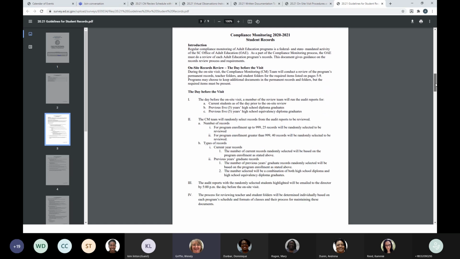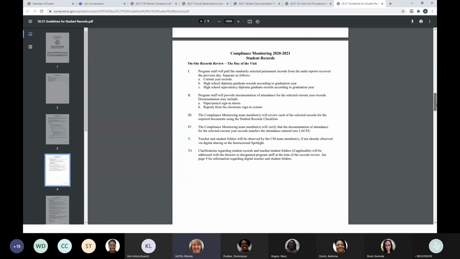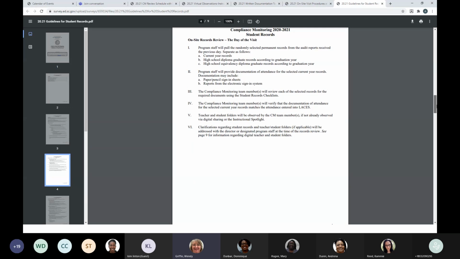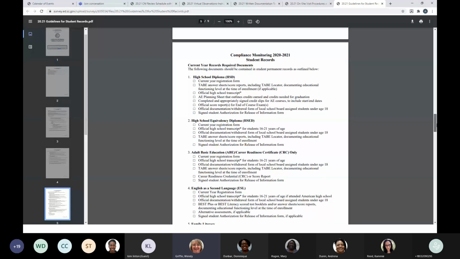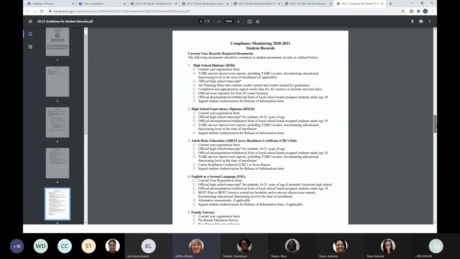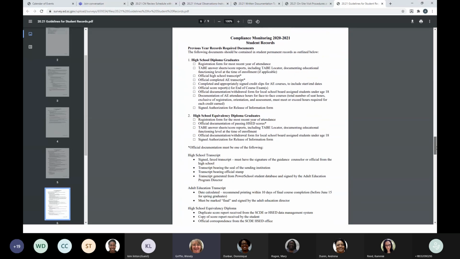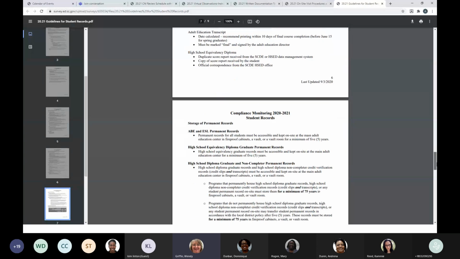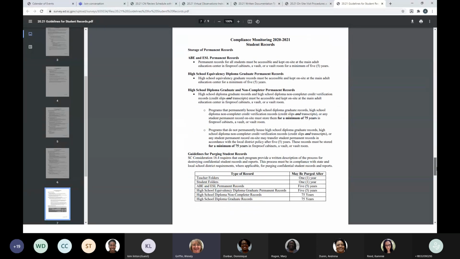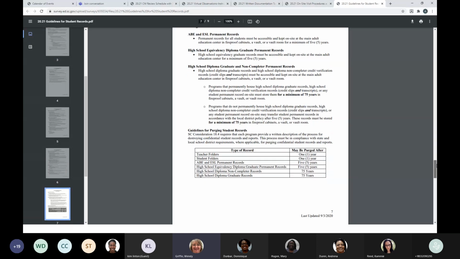All right. And I won't go over all these. You guys can read these, but it does the day before, the day of. It has the records and specifically what we're going to be looking for in student records, when we open up that folder, the things that we would like to see in those records. Keep going. There we go. And then we have some purge guidelines as well, how long you need to keep specific records.